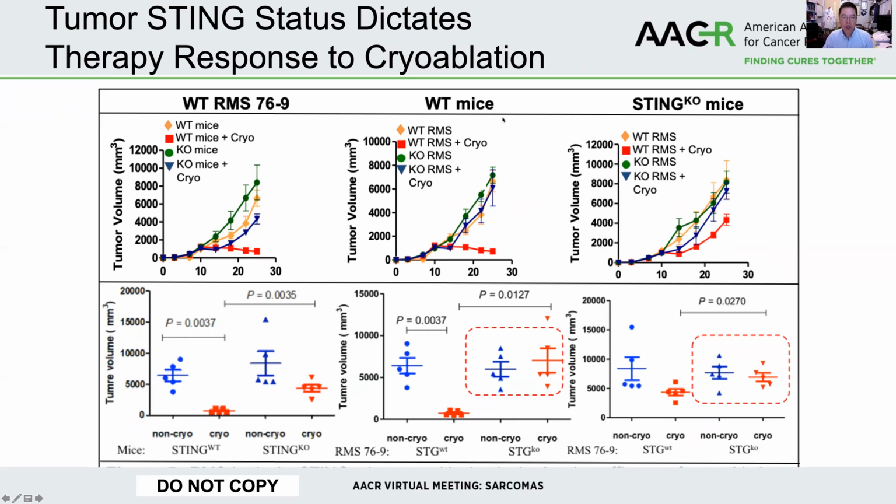However, if you were to use a wild type mice, which have all the STING in the myeloid component, but now the tumor itself is STING knocked out, you lost that ability of the cryoablation to provide some protection of the animals against tumor growth completely. Whereas in the STING knockout mice, where none of the myeloid component or vascular component have STING, the presence of STING in the wild type tumor, in the tumor microenvironment at the time of cryoablation, are able to somewhat induce a reduction in tumor, whereas the other groups were not able to.